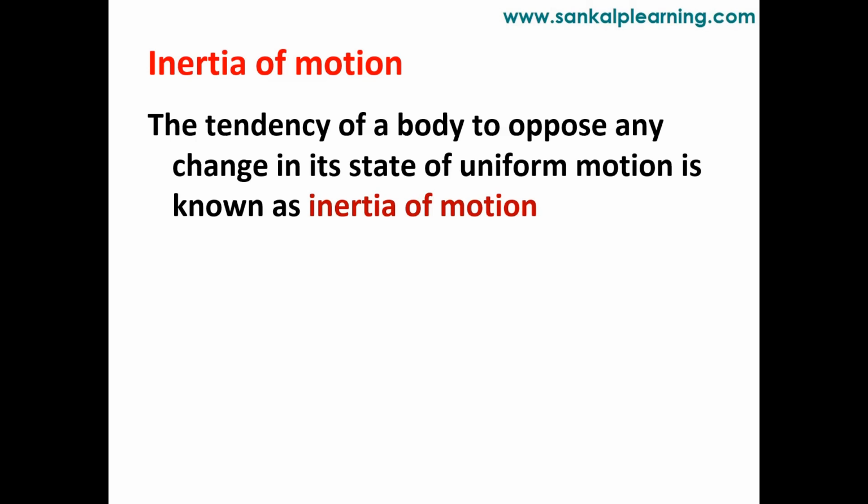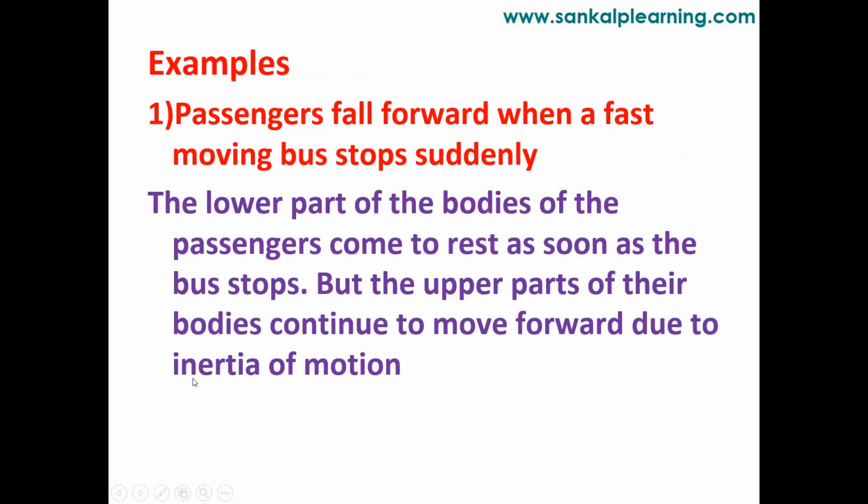We again have examples for inertia of motion. Passengers fall forward when a fast moving bus stops suddenly. Earlier, in the case of rest, we saw passengers fall backward when the bus starts moving. Now the condition is that the bus is already in motion.